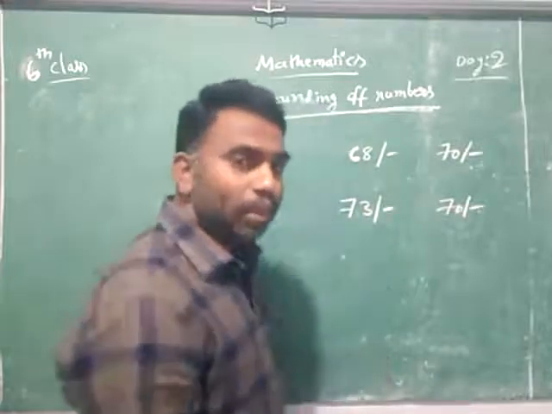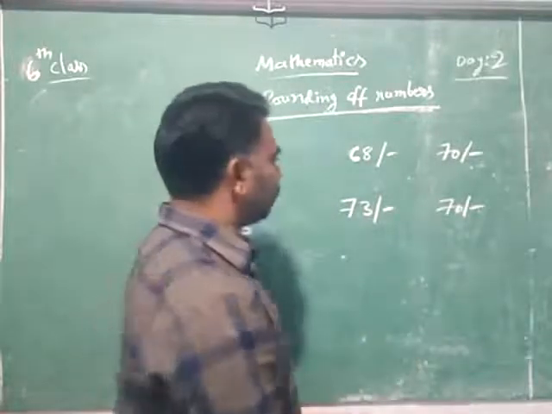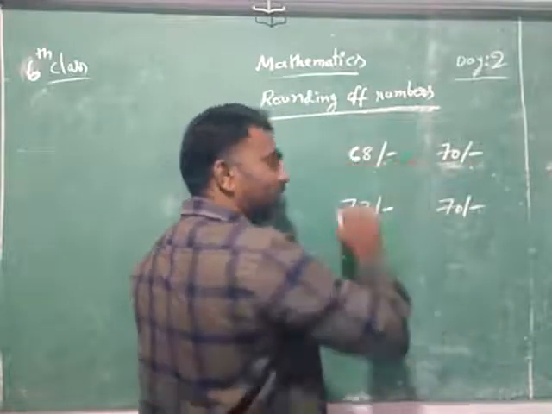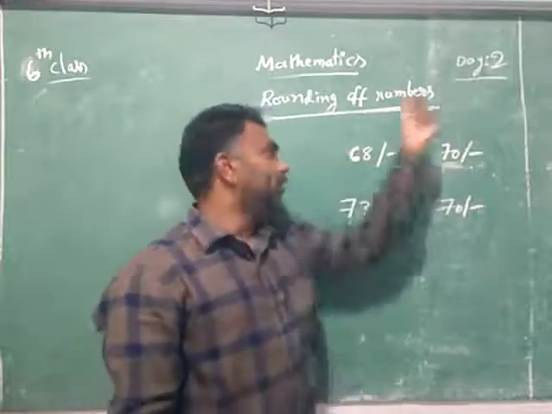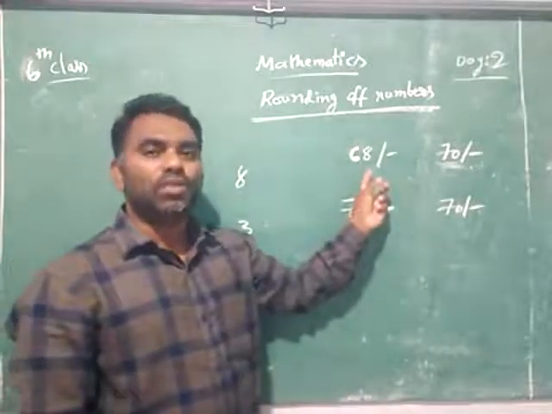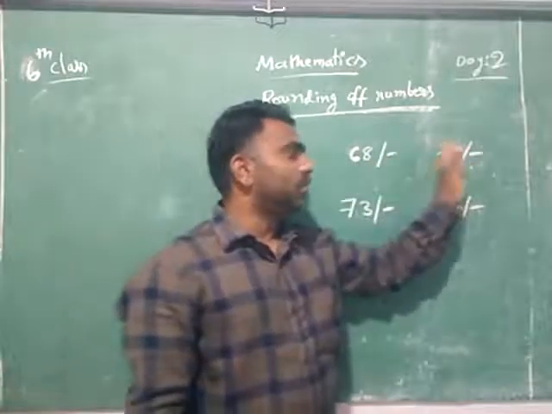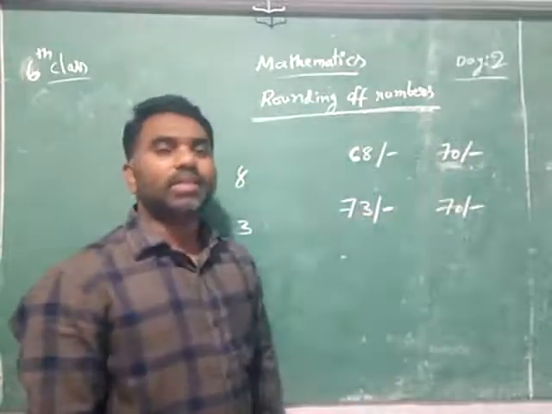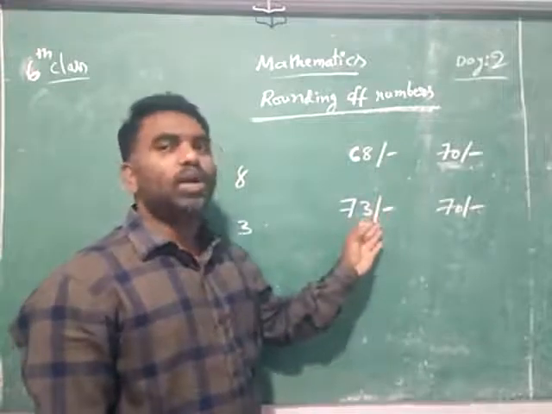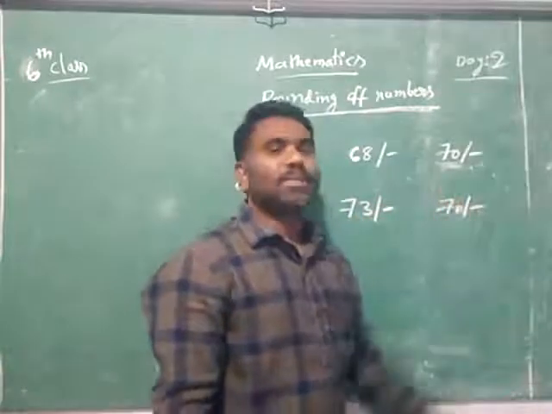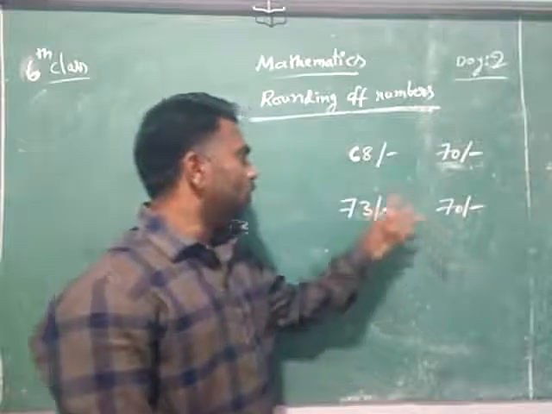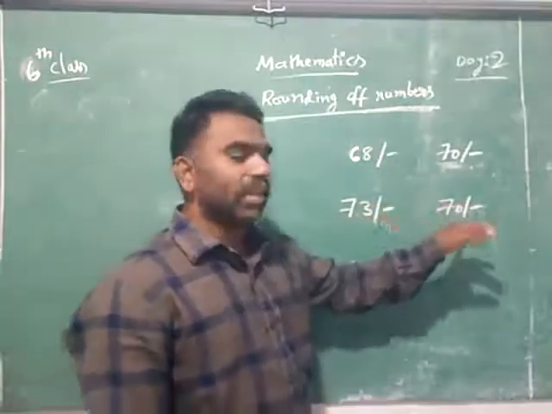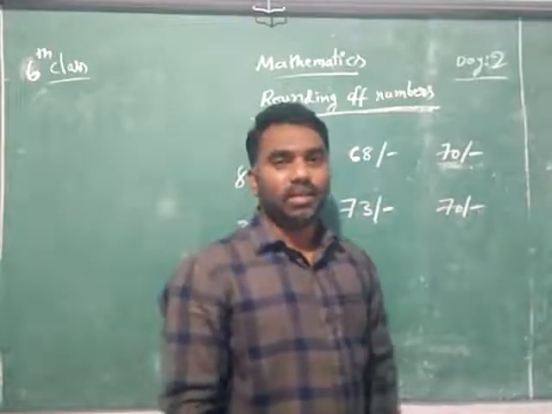So mathematically, what I am going to say here is that 70 is the rounding of the number for 68. When 68 rupees are there and I don't have the change, this is the rounding of number. And when it is 73 and there is no change, the rounding of number is 70. So the rounding of number for 68 is 70 and the rounding of number for 73 is also 70.